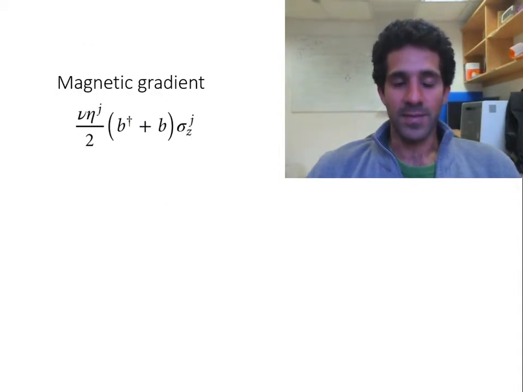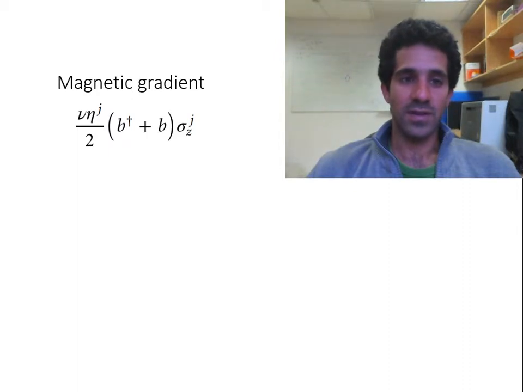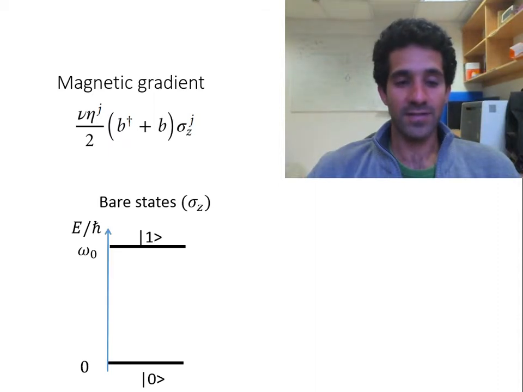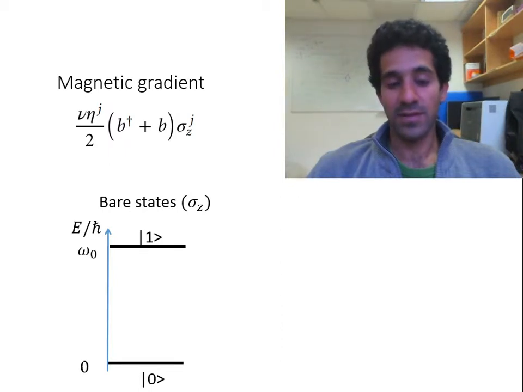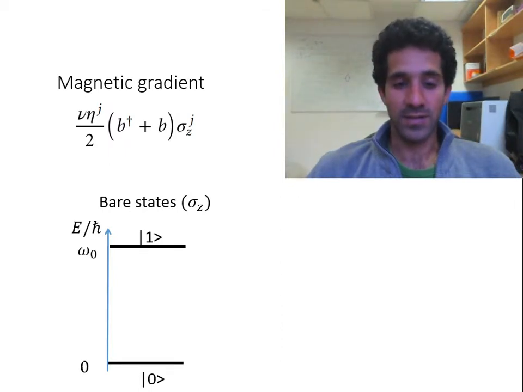In the microwave-based implementation, we consider the use of a large static magnetic field gradient, which forces our qubit to have a magnetic sensitive transition, which causes the qubit to be sensitive to the magnetic noise.